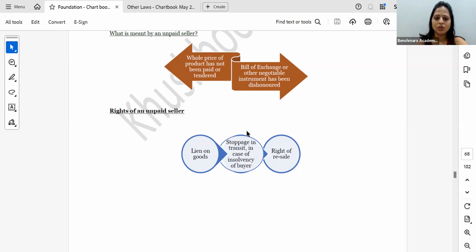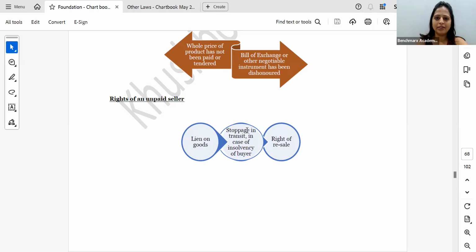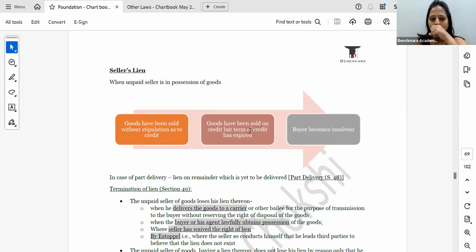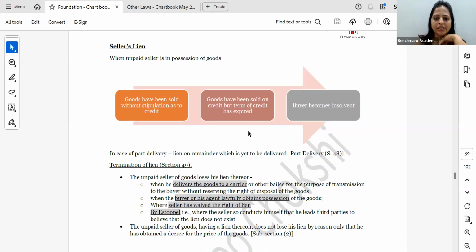So here, resale is by giving notice, or if it is specifically mentioned in my contract that I will resell the goods within 30 days of non-payment, then I don't have to give notice. Then I can immediately sell. But if it is not mentioned in the contract, I have to give him notice. Stoppage in transit only when the buyer becomes insolvent. Right of lien on goods when the contract of sale has been made but I have not parted with the goods. Then in that case, I can exercise lien.